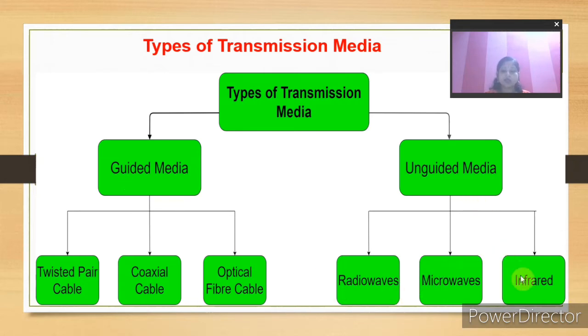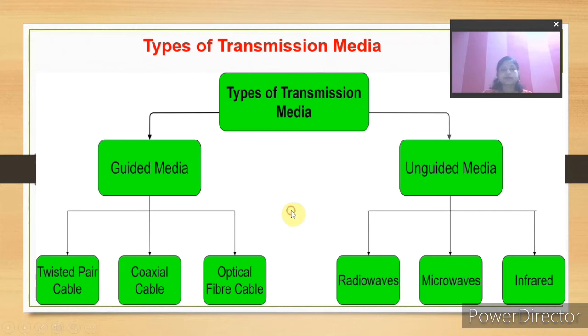A simple example of guided media is a data cable. For unguided media, see your TV remote. From a distance you are handling your TV through a remote, and that is infrared. That is unguided media. The signal is transferred from your remote to your TV, but you cannot see it. There is no fixed medium, but within that small distance the signal is transmitted. That is infrared. Radio waves and microwaves I will tell you later on.